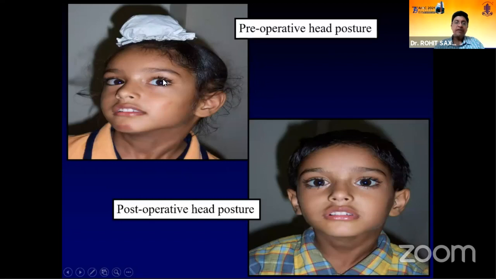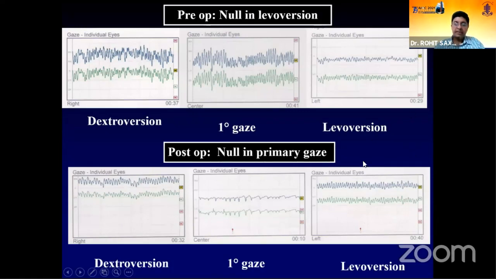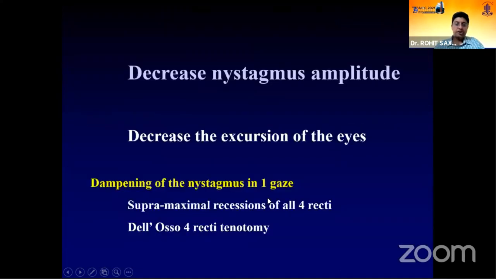This was the kind of face turn we operated. So do the lateral rectus here and the medial rectus here to get a head posture correction. You can even see on the electronystagmography how this improves. So this was primary gaze, and this is the after-surgery correction of null position.